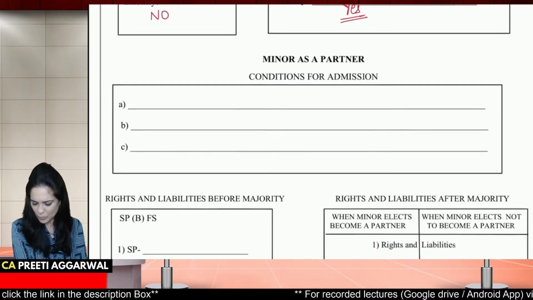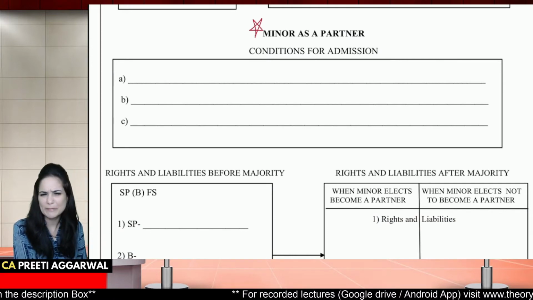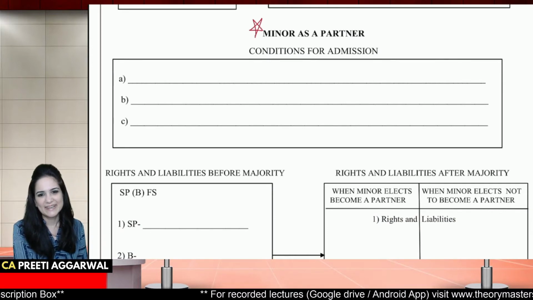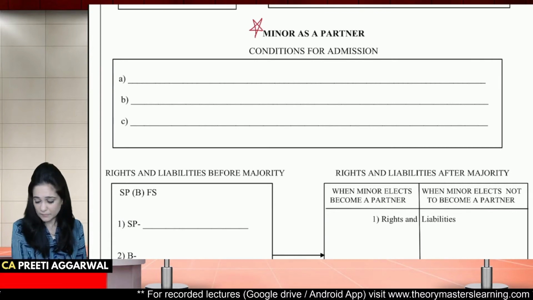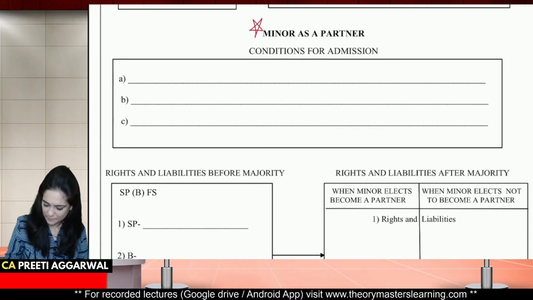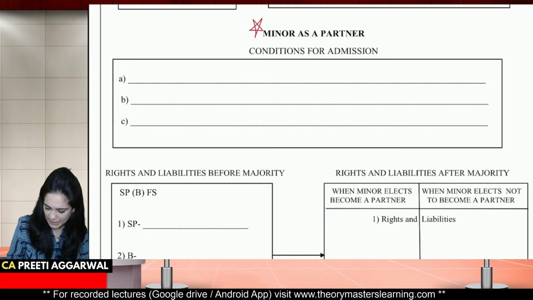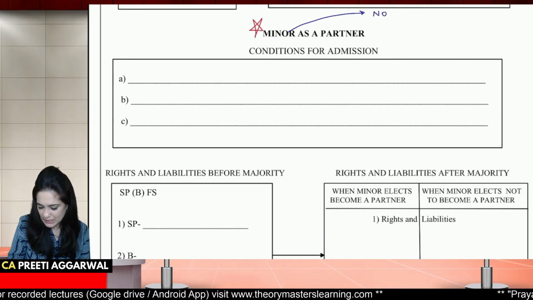The last and the most important part, in case questions are asked, they will be asked on minor partner only. Minor, can he be admitted as a partner? My answer will be no. Minor cannot become a partner. Can minor be admitted as a partner? No. Why no? Since he is incompetent to contract.